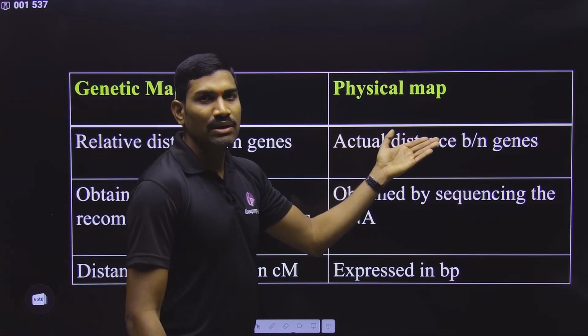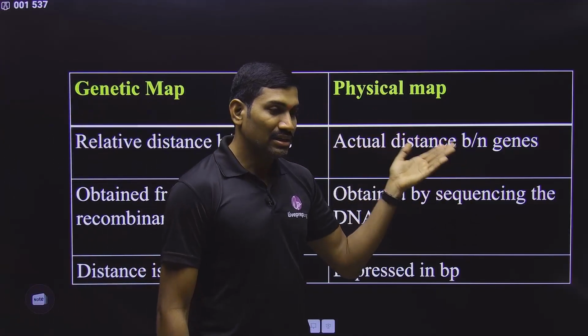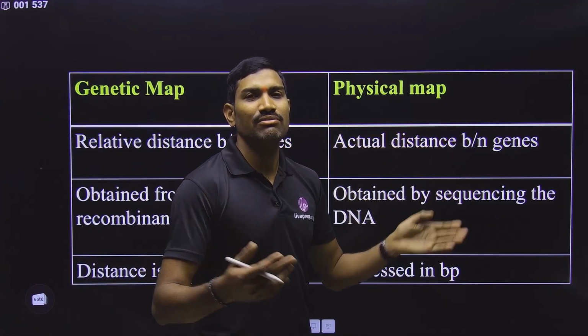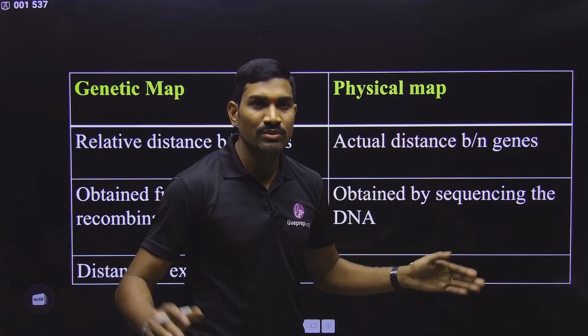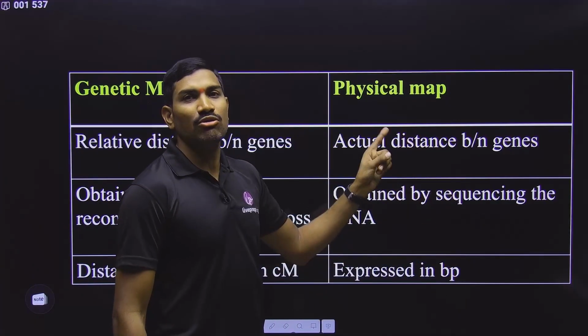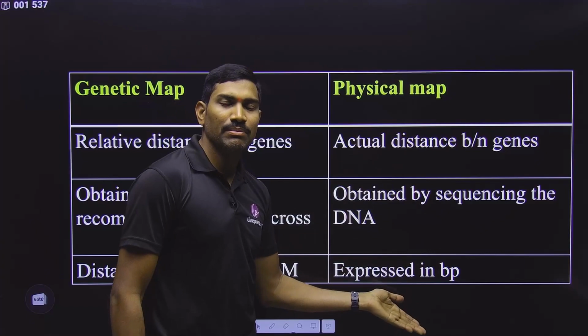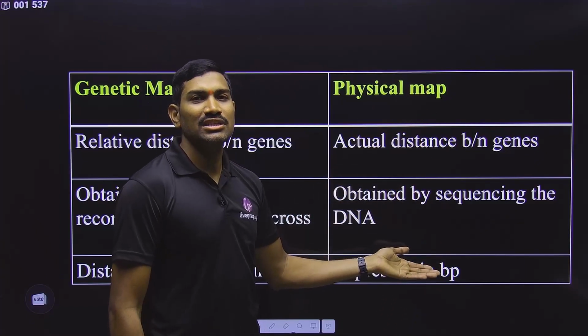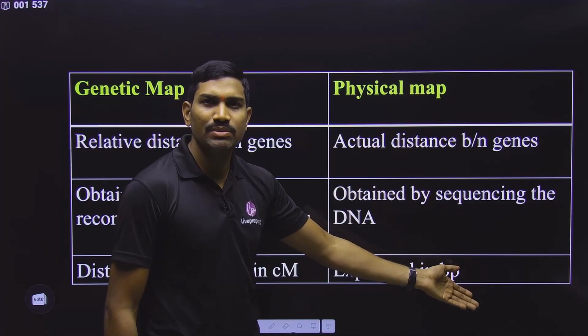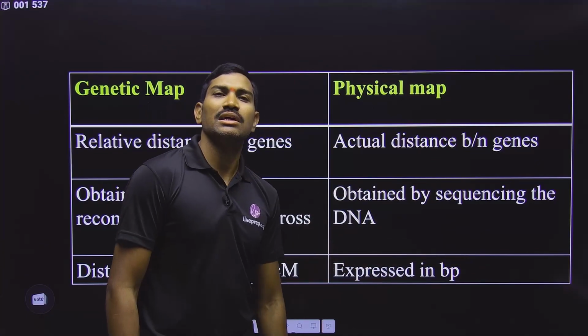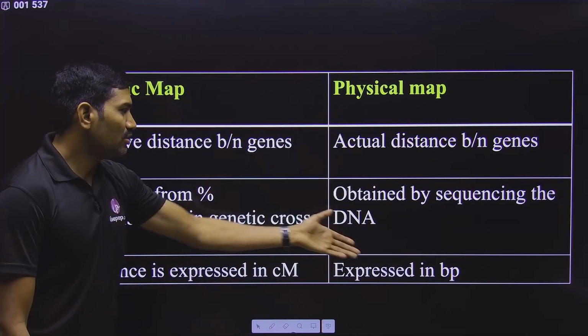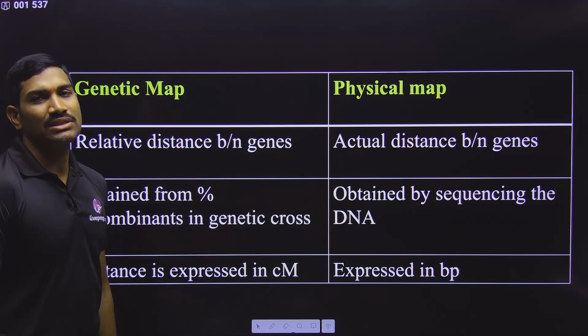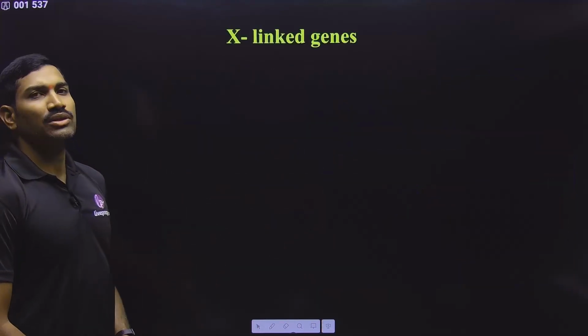But what is physical map? In the human genome project, we got the complete sequence of the chromosome. Based on the complete sequencing of the chromosome, if you are preparing the map, that is called a physical map. And here the distance between the genes can be directly represented with the help of base pairs, because you know how many base pairs are present between the genes. And this is how we are preparing the genetic and physical maps. This is one important thing.